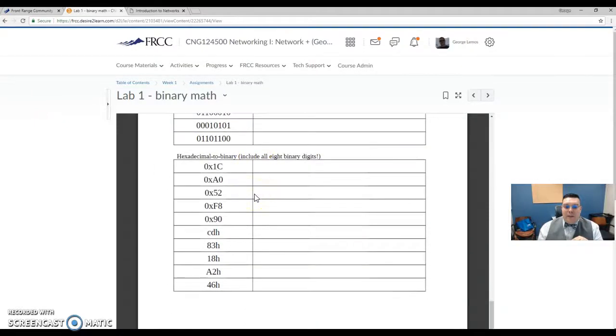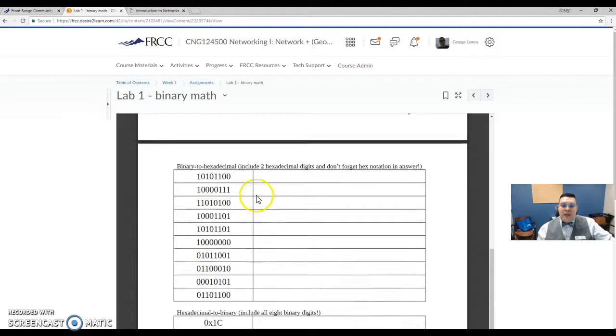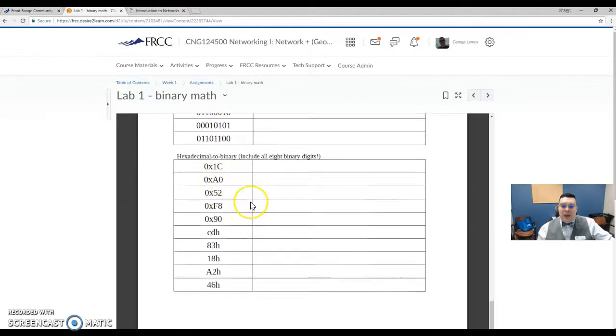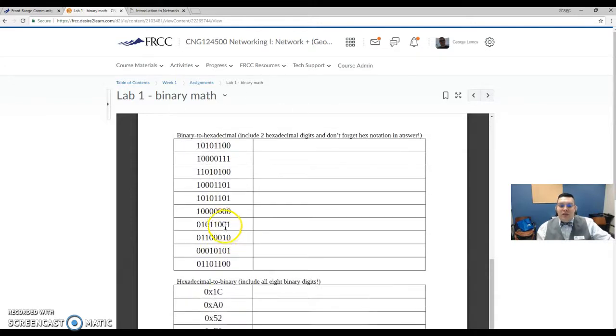I think what I've seen so far is errors with the zeros being counted. Zeros are actually values that we count in networking. So if there's any zero here, like A0, we know this is going to be 10, so it should be 1, 0, 1, 0, and then 4 zeros at the end there. But make sure you count that.